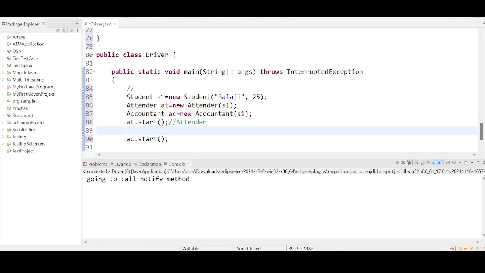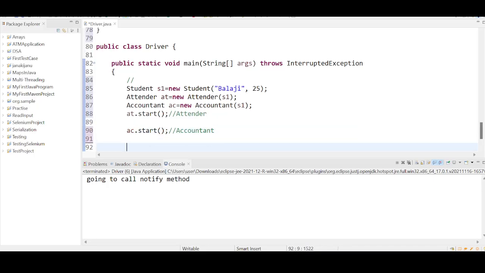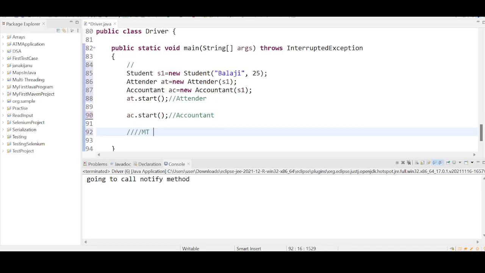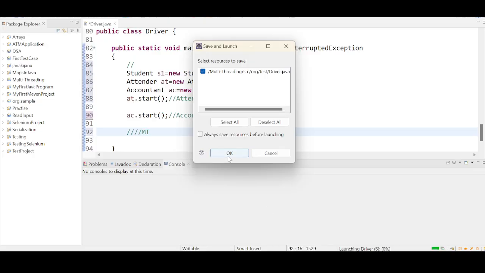Along with the attender thread, the main thread is also alive, right? On line number 90, the accountant thread gets started. And the main thread will be focusing on the remaining lines of the method. If I just run this code,